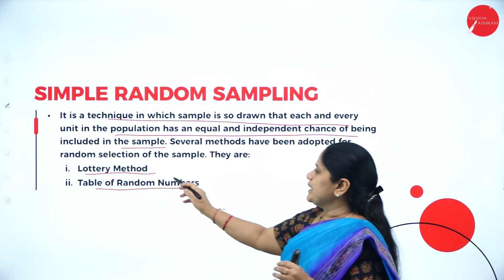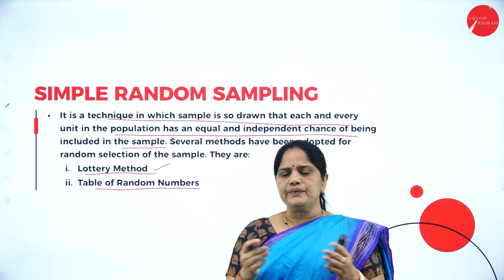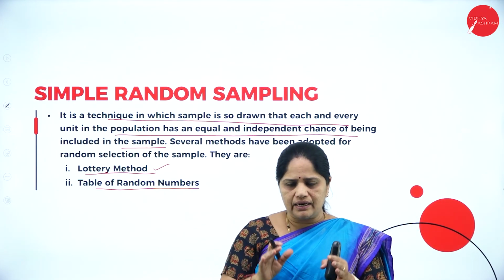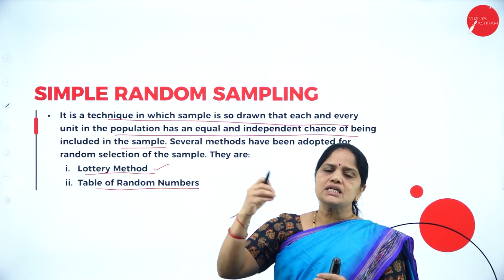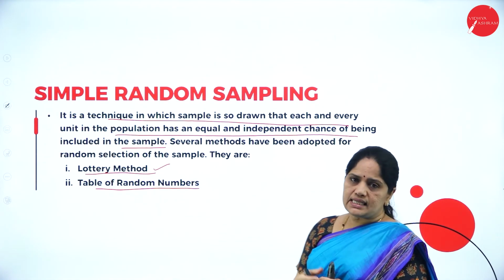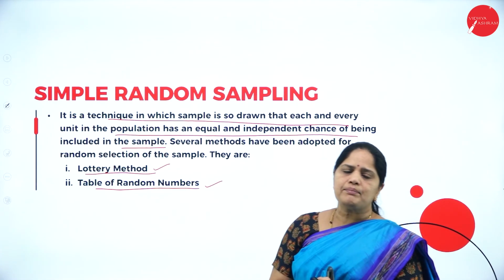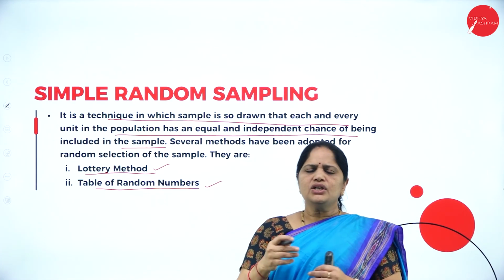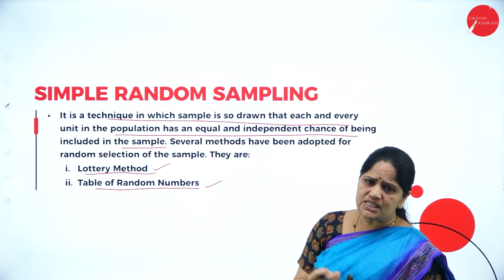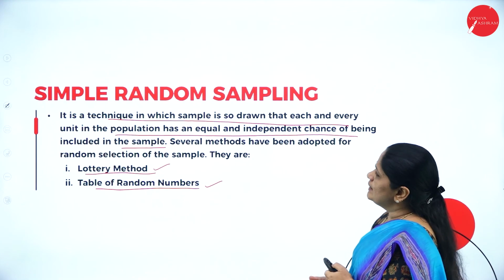In this lottery method, we enumerate all the units, then all the numbers we put in a drum and we draw the lots. The numbers which come up are considered as the sample. Then the next one is the table of random numbers. Random numbers means you just select the numbers from the table. That is what we mean by the table of random numbers.